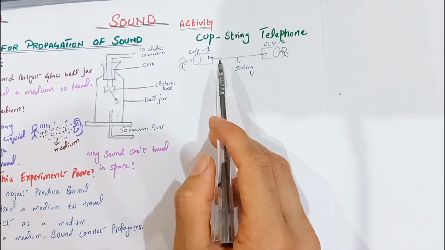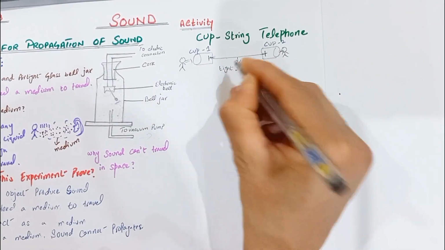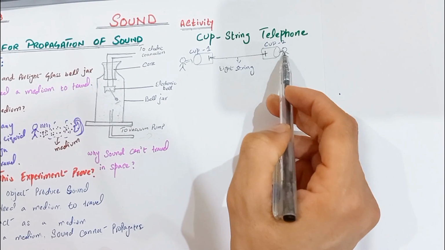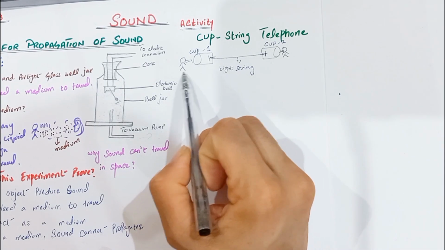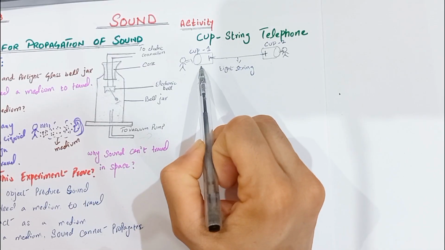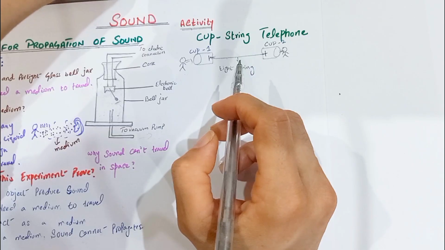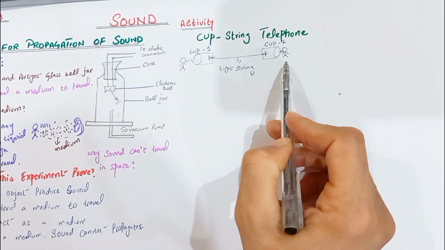What happened? Ask the friend to walk apart until the string becomes tight. When the string becomes tight, speak softly into your cup. When you speak softly into your cup, the friend who is holding the other cup can hear your voice clearly. How can the friend hear your voice when you speak into the cup?